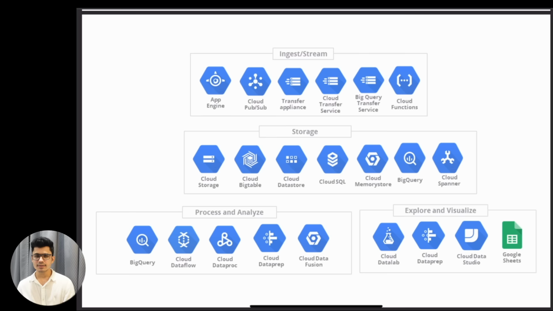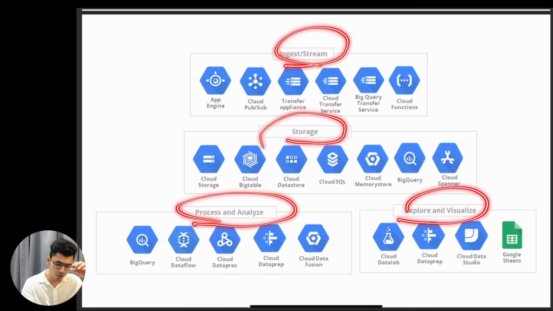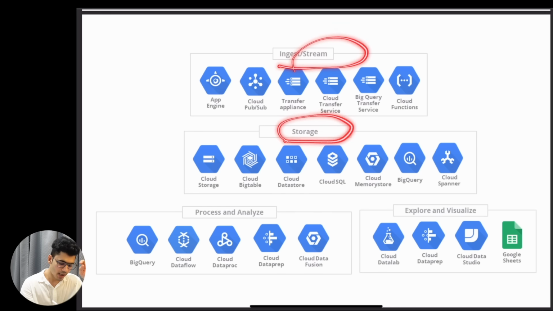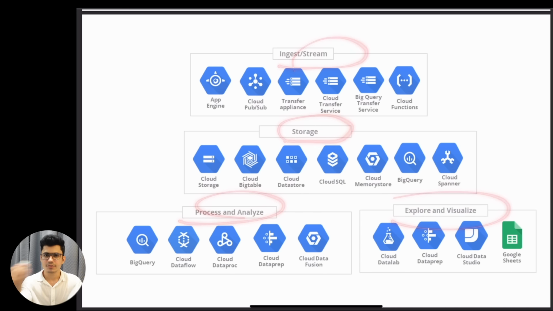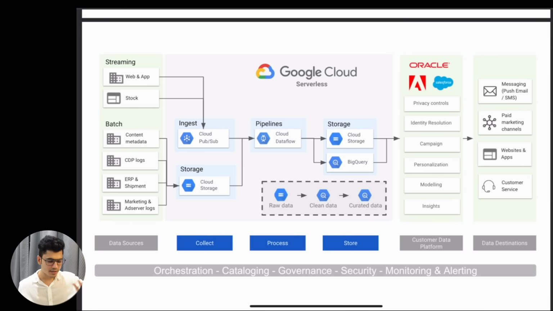So if you understand, okay, the services are the same. Most of the cloud providers have similar overlapping services. It's always about choosing the best service for your use case. So for ingestion they have this many, for storage they have this many, for processing they have this many, and for exploration, again the concept of the data engineering life cycle. I have to ingest something, store something, process something, serve something. This is the simple architecture on GCP.